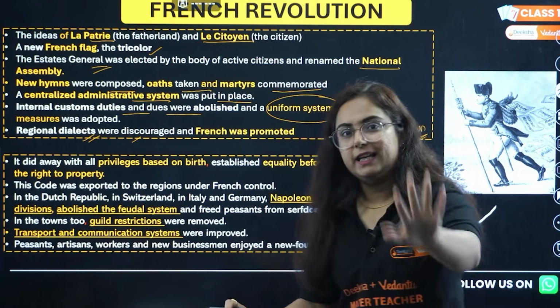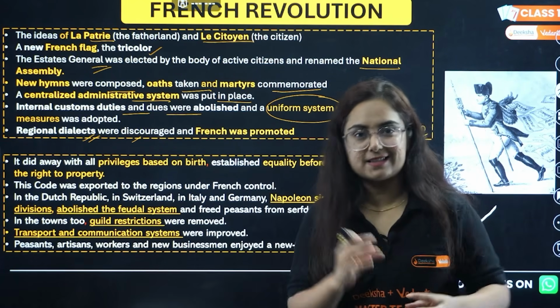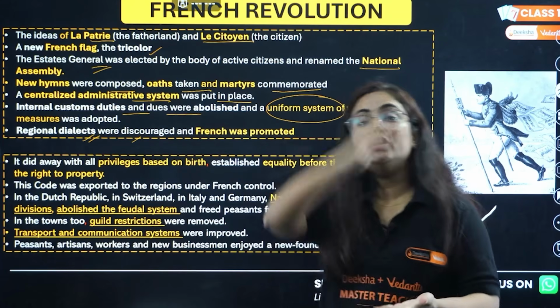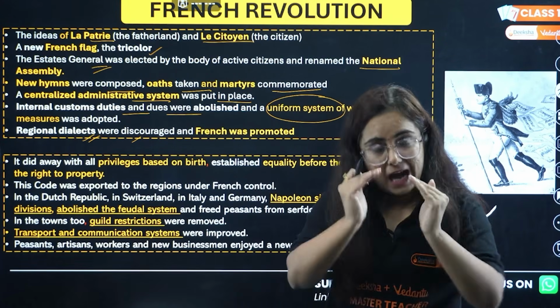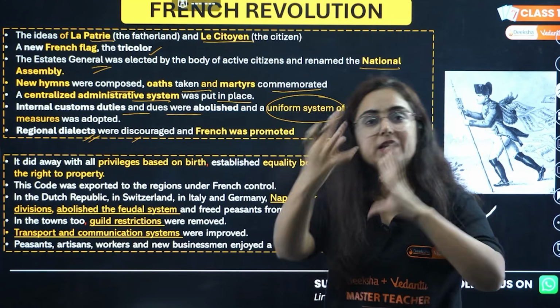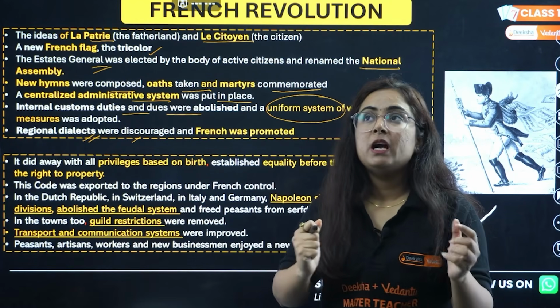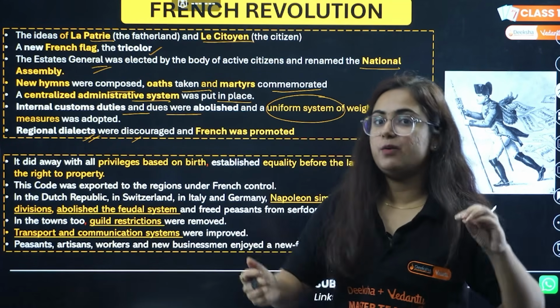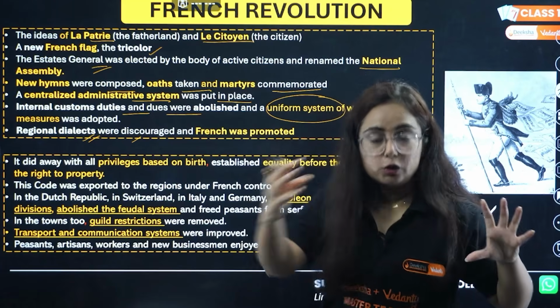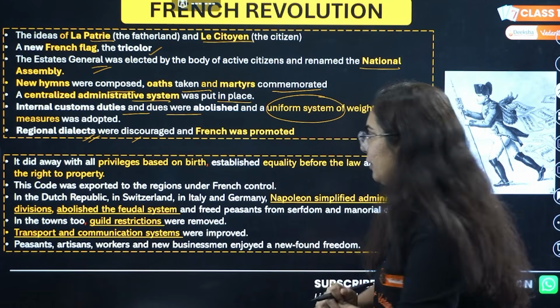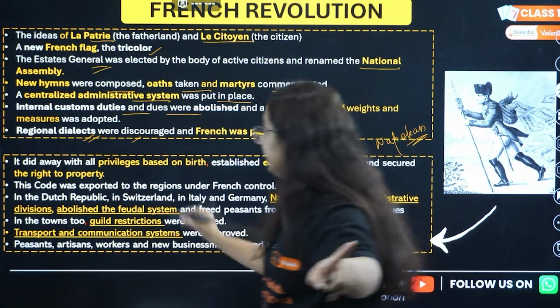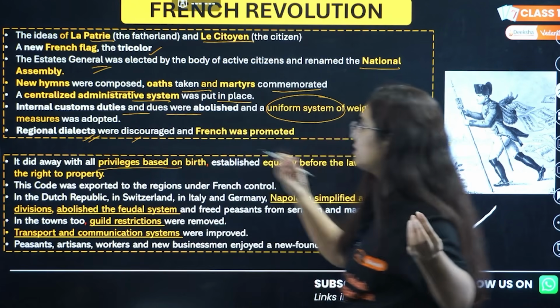Yeah, he came to destroy the already existing monarchical system, but not to bring democracy, but to bring dictatorship. However, he was good in some aspects. If I talk about social equality, yes, he introduced economic equality, but not at all political equality. The first thing Napoleon did was to do away with the privileges on the basis of birth.